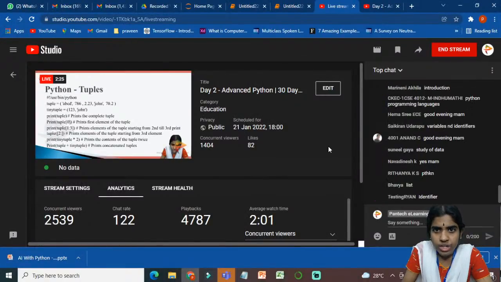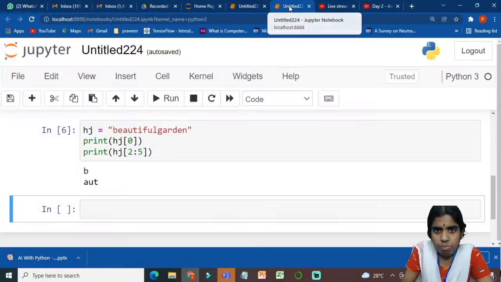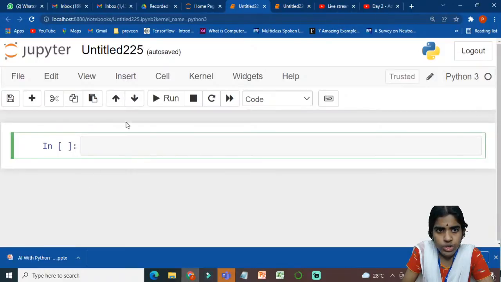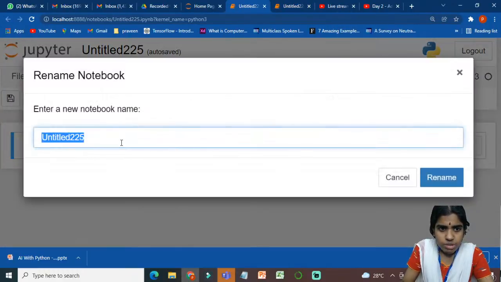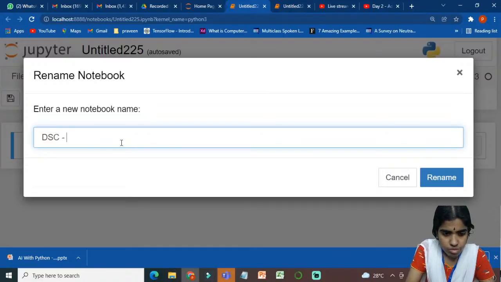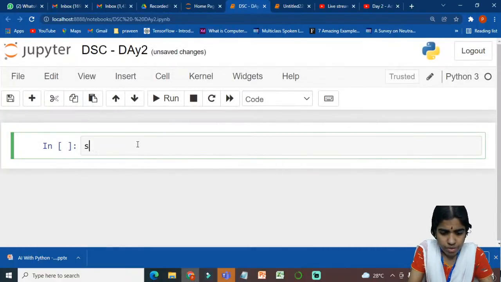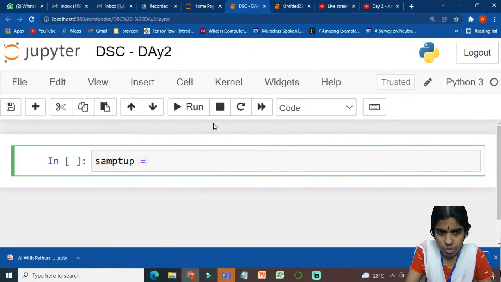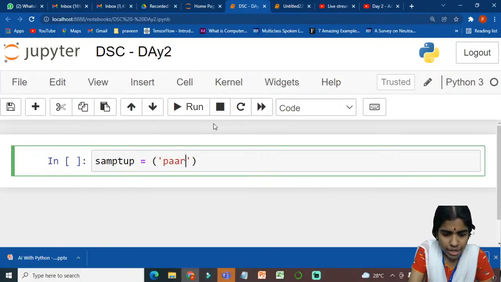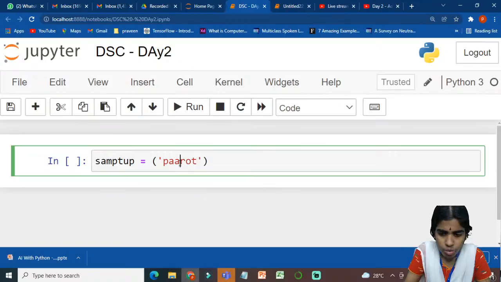So let me just show one simple example of tuple. So this is my data science, right? For example, I am giving the name as sample tuple equal to, I am storing some elements inside my tuple. For example, I am giving parrot, 0, 9.9. It can contain a collection of strings and floating point numbers.